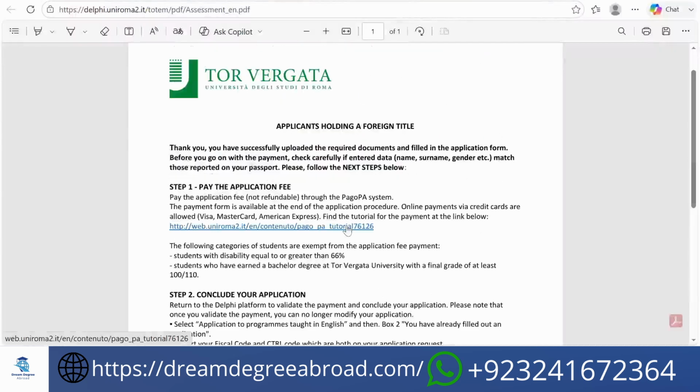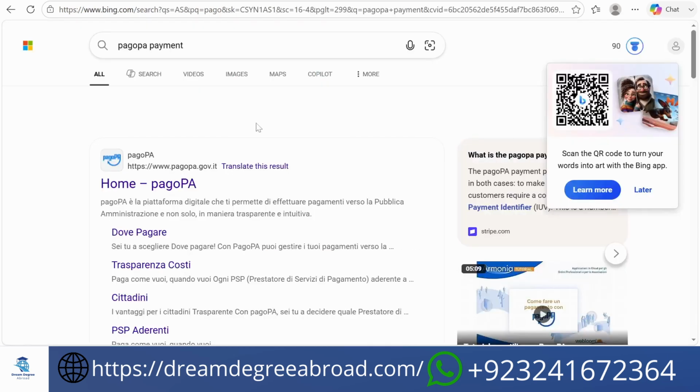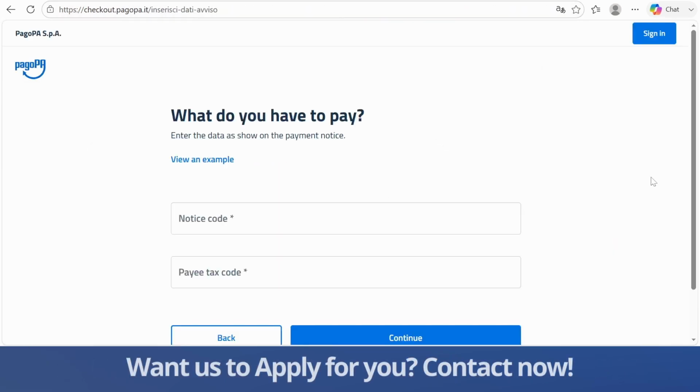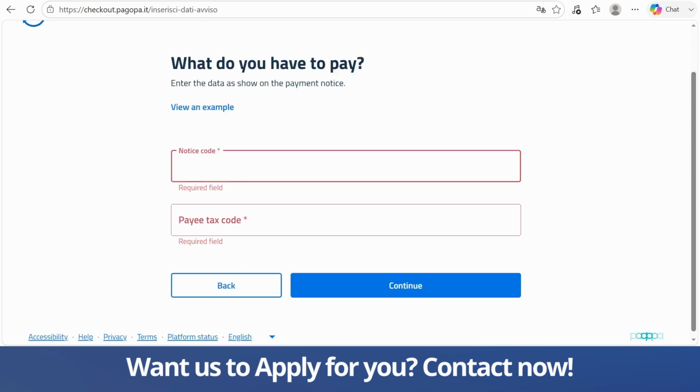They have given the tutorial for the application fee payment. I also guide you about the application fee payment. First of all, go to Google and search Pagopa payment. Click on the link. After clicking on link, a page like this opens. Here you have to enter your notice code and pay text code. Your notice code and pay text code will be given on your challan. So you can write here and you can view an example.